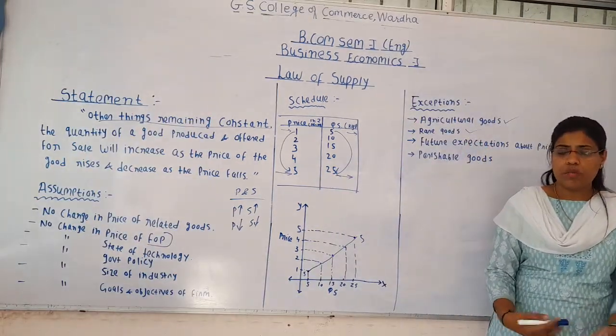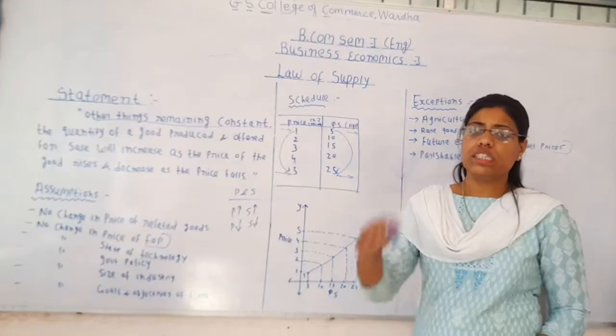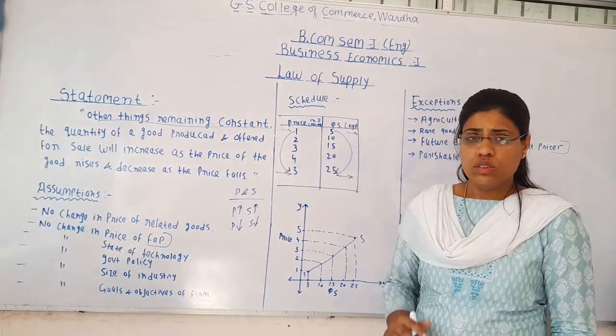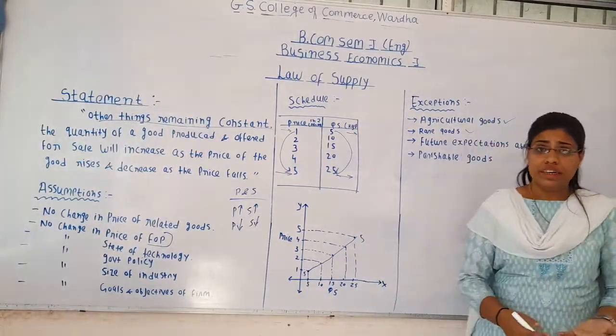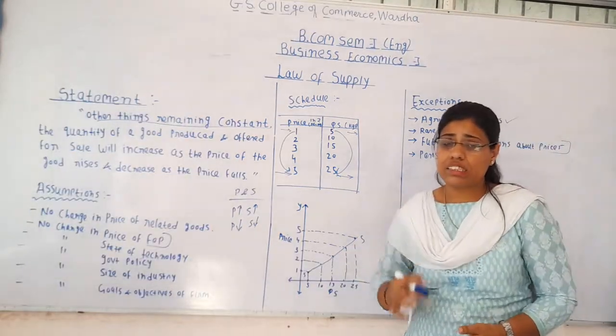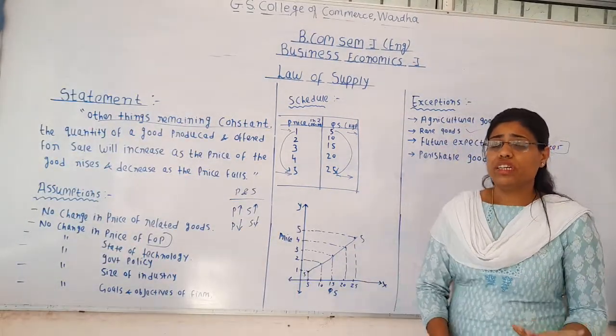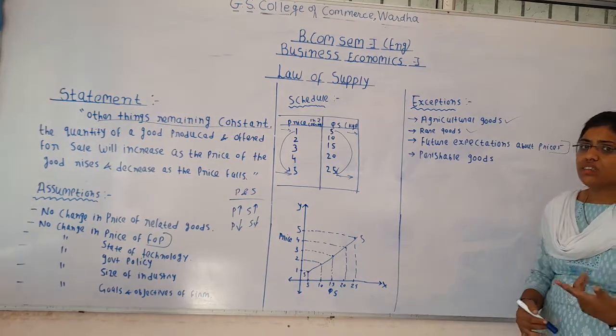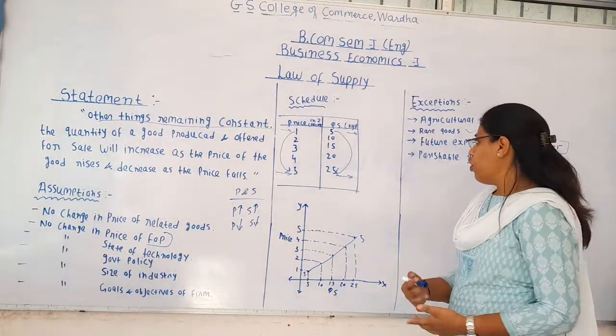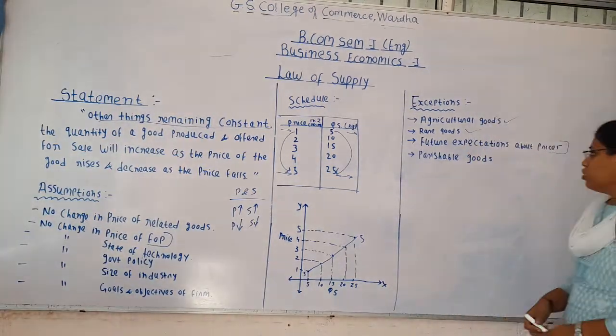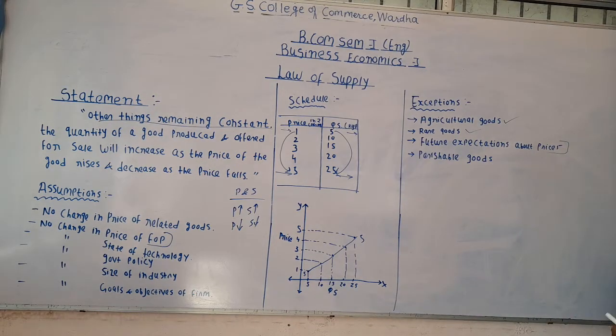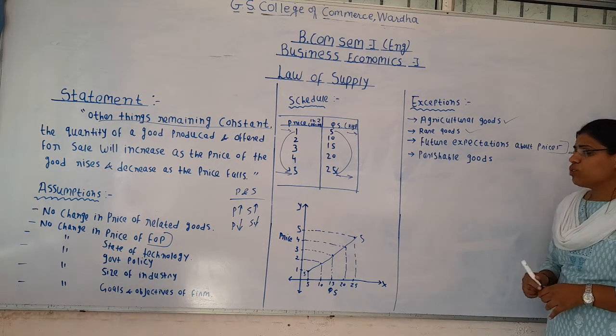Because what does the law of supply say? When the price increases, supply increases. When the price declines, supply will also decline. But here at constant prices, supply is declining due to expectations about future changes. In such a case the law of supply will not operate, the law of supply will fail. So therefore future expectation about prices is one of the exceptions to the law of supply.